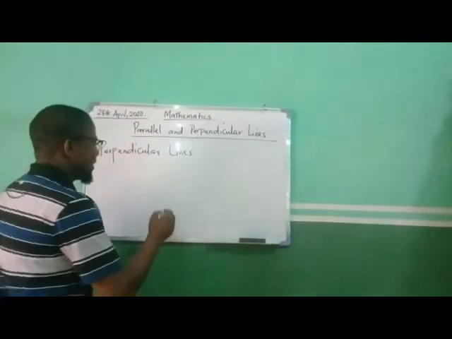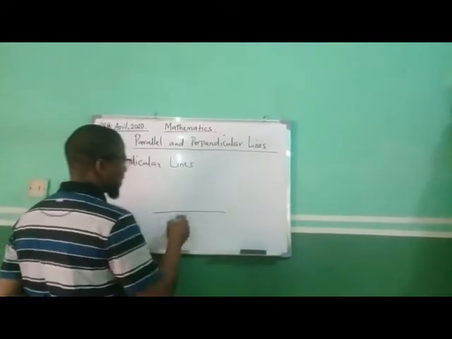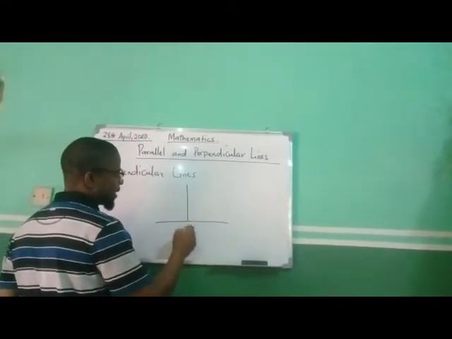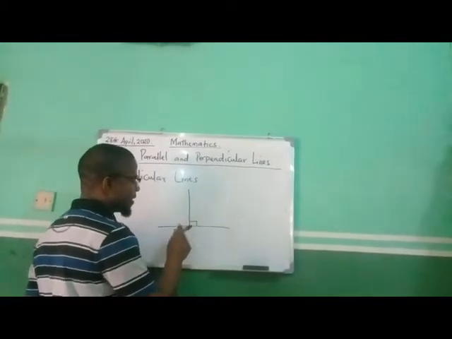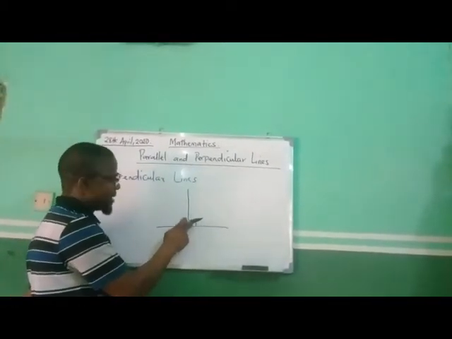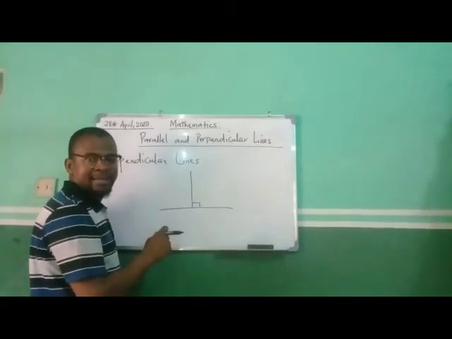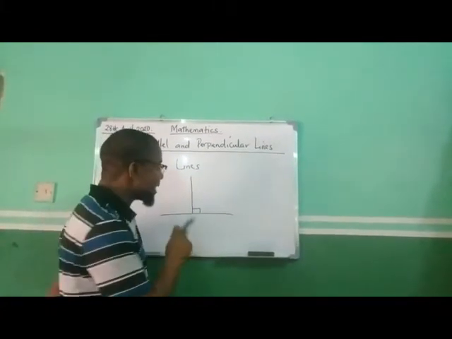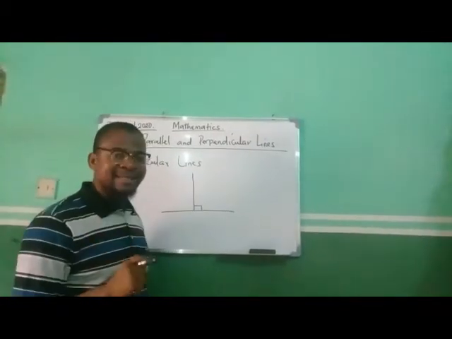If we have a horizontal line like this, and another vertical line that crosses it, this is used to represent a right angle, okay? And what is a right angle? An angle that is exactly 90 degrees, remember?